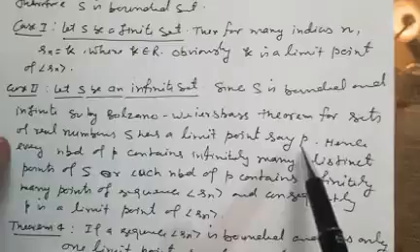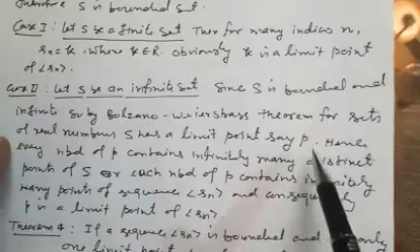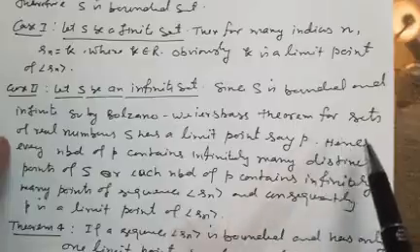So S has a limit point, and we want to show that P is also a limit point of the sequence.